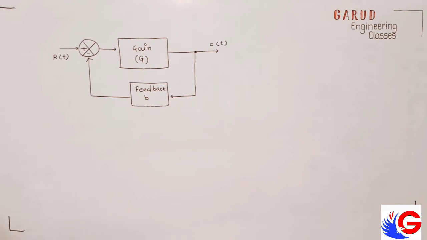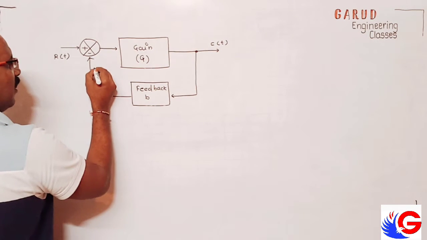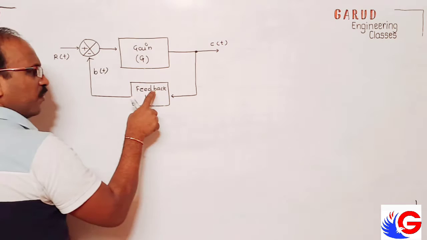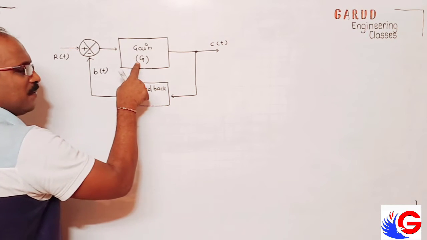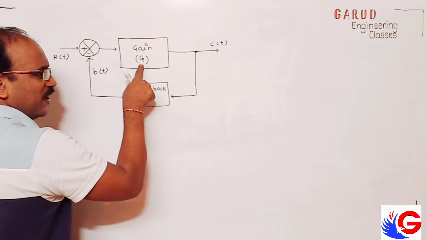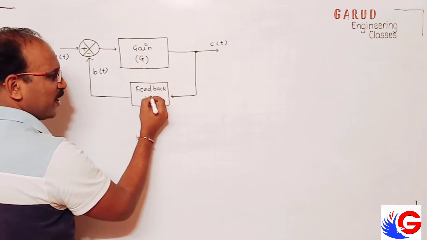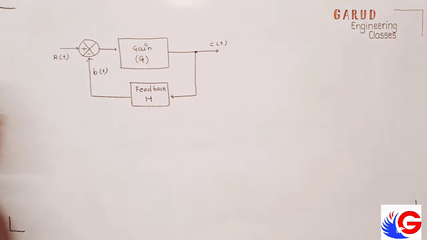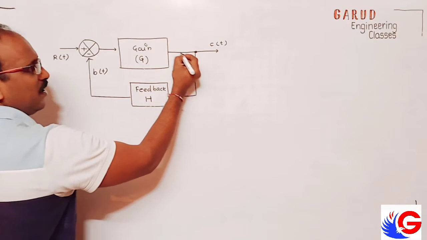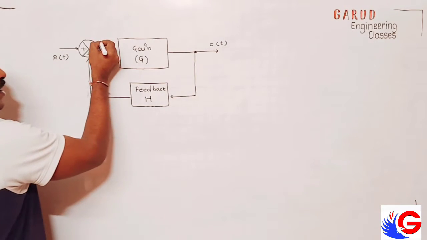Okay, so I give you the meaning of this. This is back signal B of t. But this is also called feedback. This is presented by H or H of S. Similarly, G of S, so similarly this is also presented by H. Correct? Here this is the back signal. This is C(t). Here it is E of t.